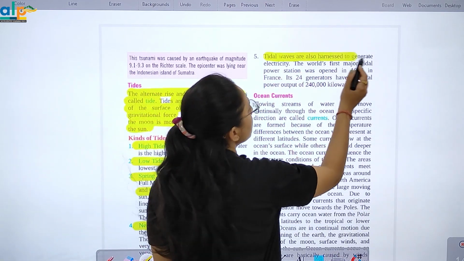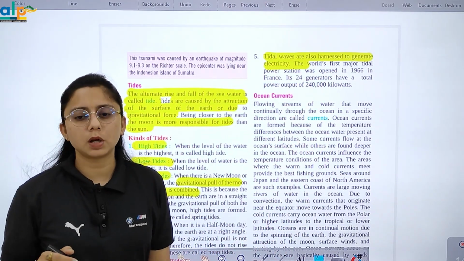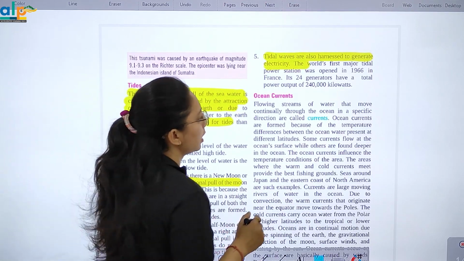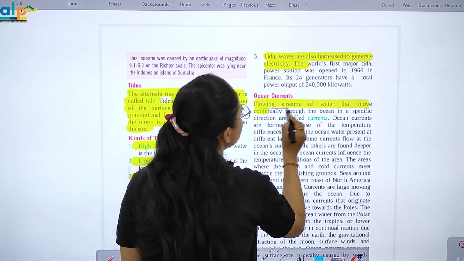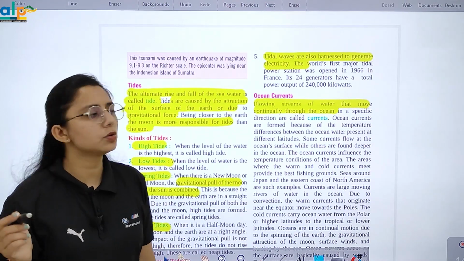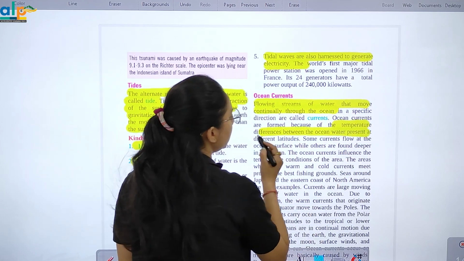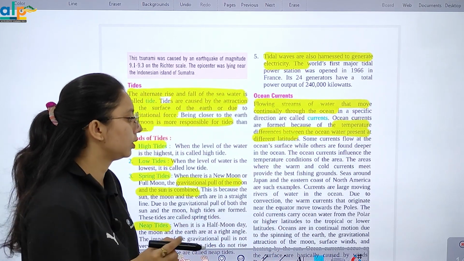Tidal waves are also harnessed to generate electricity. Its 24 generators have total power output up to 2,40,000. Ocean currents, flowing streams of water that move continuously through the ocean in a specific direction. इसको ocean current कहते हैं. They are formed because of the temperature differences between ocean water present at different latitudes.